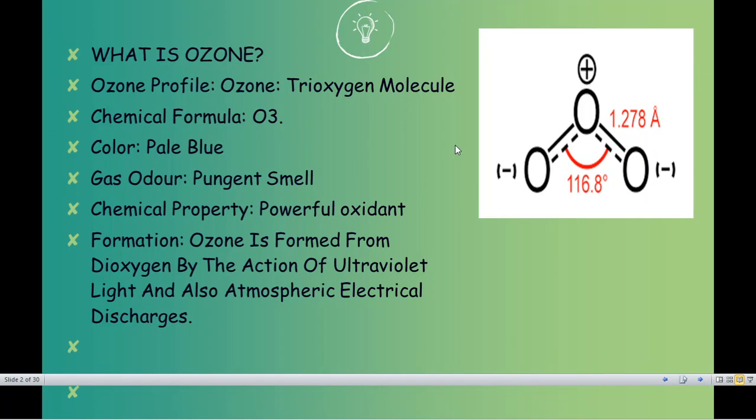Henceforth you have to keep in mind that ozone is O3. Ozone का color होता है pale blue in color. So in the next slide you can see that I have shown you a picture in which you can find how you can identify it, because it basically can be identified in the darker time zone. Okay, that means when it is evening or dusk or night, at that time you can find it, and of course you should be at a high peak point where you can easily capture the ozone layer. So basically it is somewhat pale bluish in color.